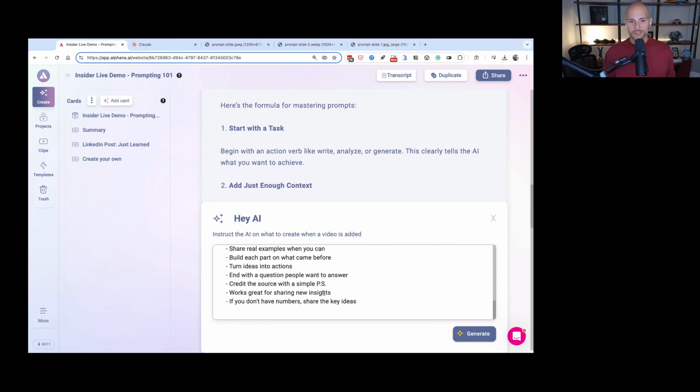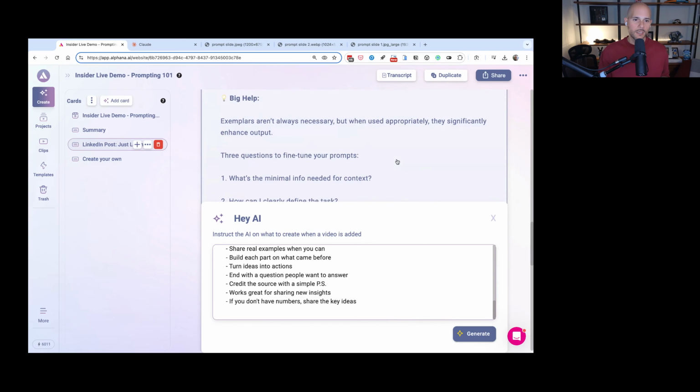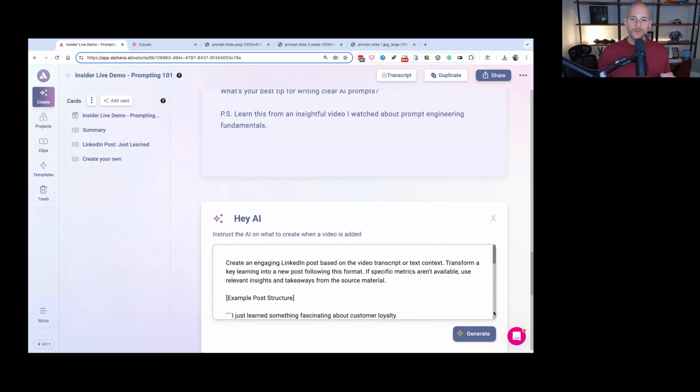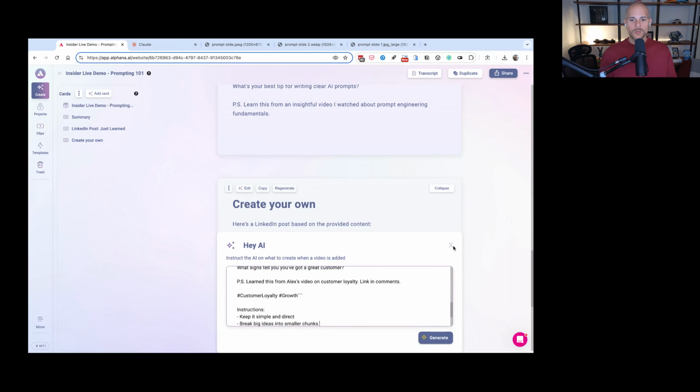Credit the source with a simple PS, works great for sharing new insights. And if you don't have numbers, share the key ideas. So look at this, PS, I added that in there. Learned this from an insightful video I watched about prompt engineering fundamentals, right? So I can go ahead and post this about this video that I watched on YouTube, and I could post a link attributing back to the YouTube creator who created it, and I'm leveraging those insights for it. But I had to put all of that information into the prompt so that the AI knows what I'm trying to achieve. That was one example of a prompt.